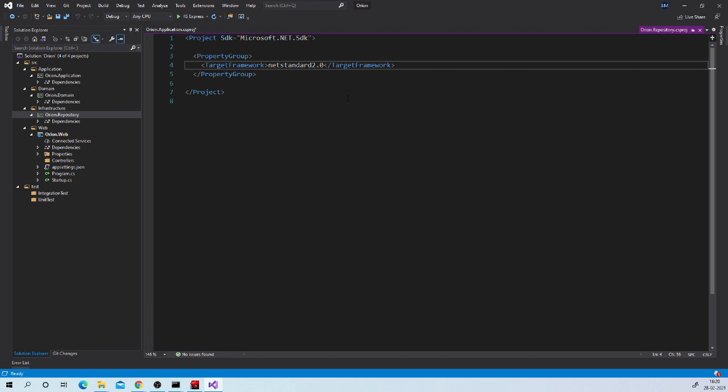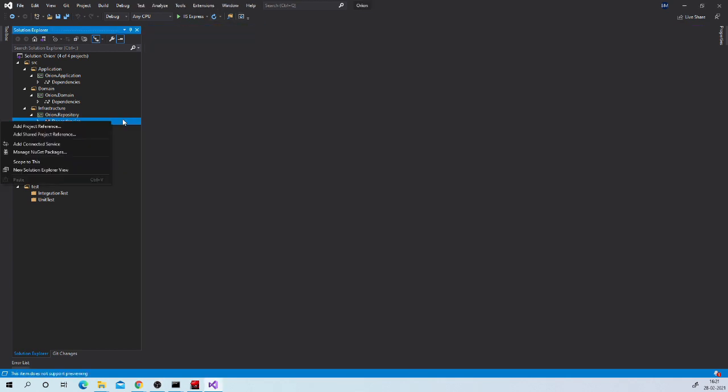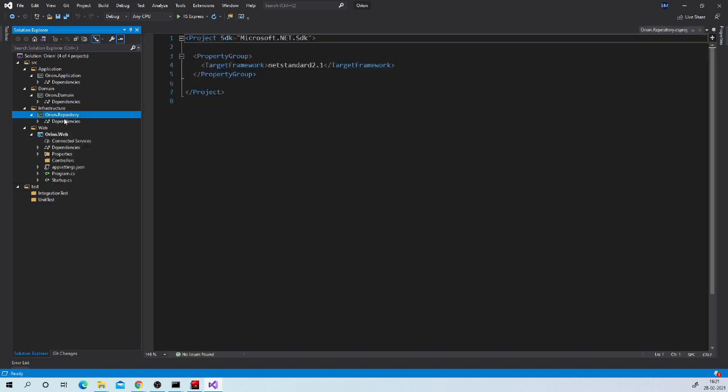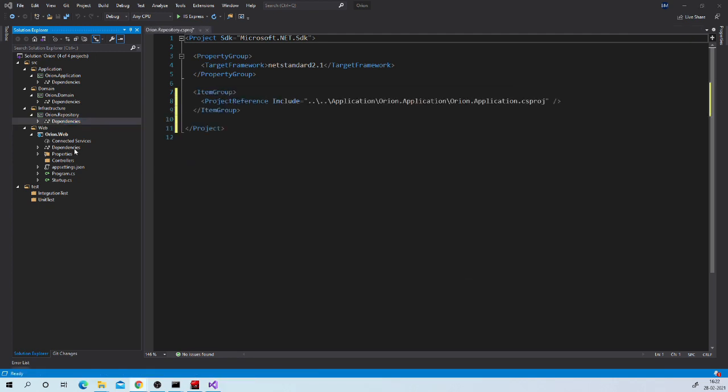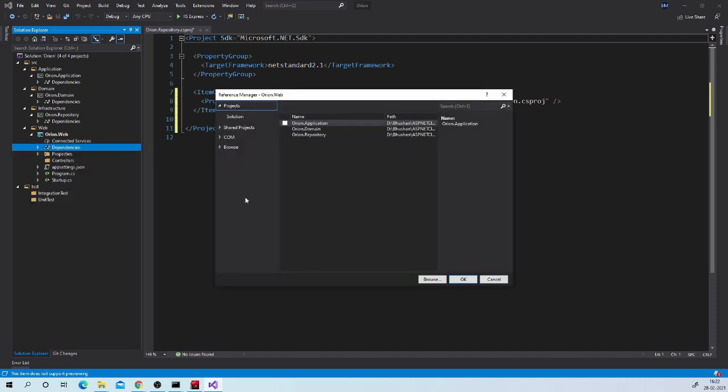Change target framework to 2.1. Now let us add reference to application layer in my repository project. Same way, let us add reference to application layer in my web project.